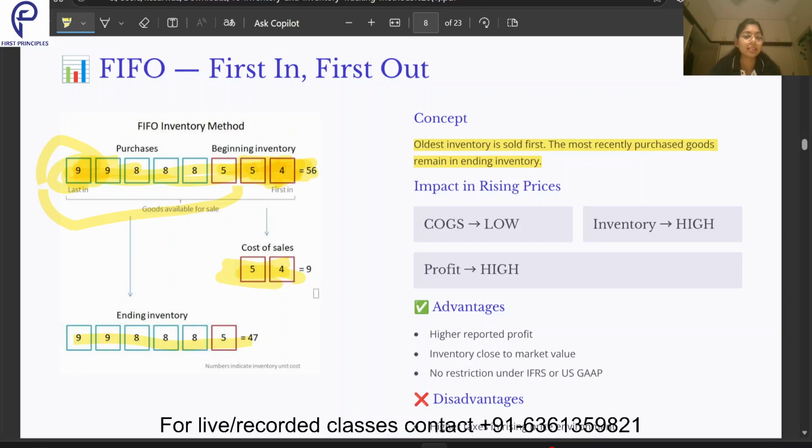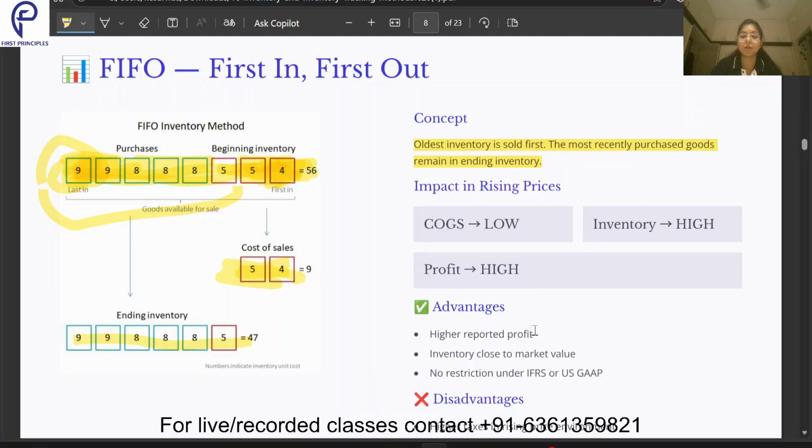If I am having lesser expenses, my profit is going to be high. So that's the impact. Now if my profit is high and my cost of goods sold is lower, then my inventory is higher. Why? Because the ones purchased later at higher prices are going to be there in my ending inventory. And what are the advantages of FIFO?